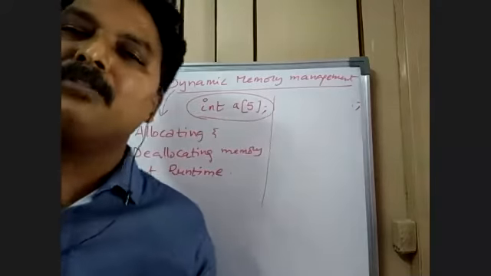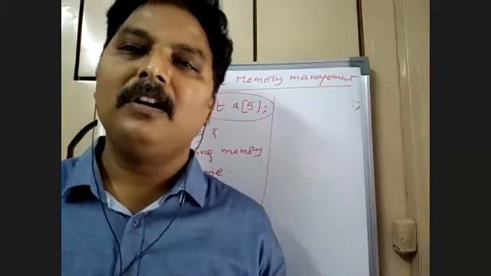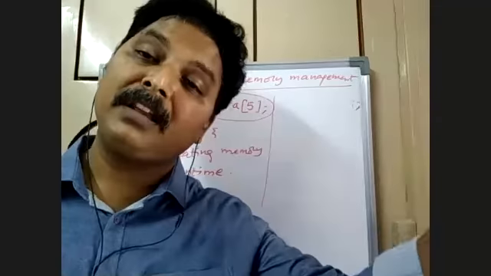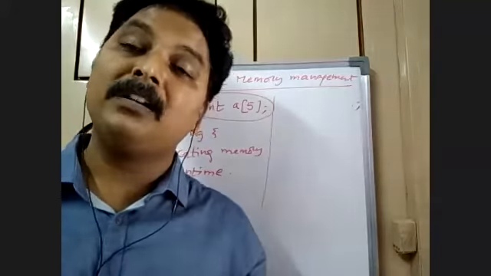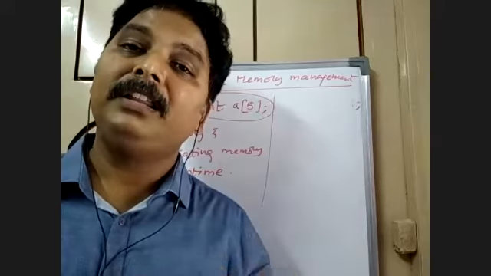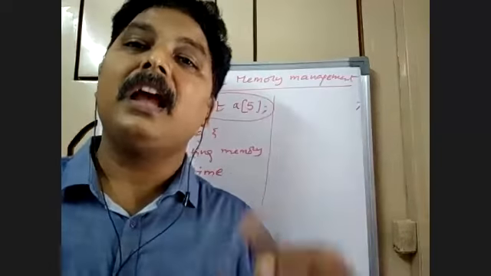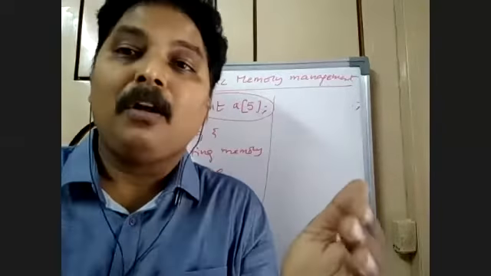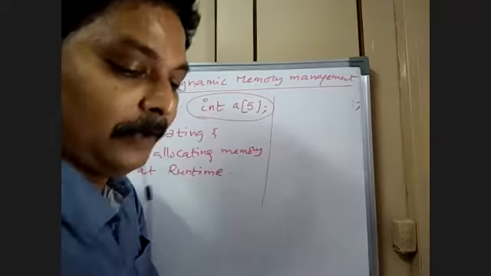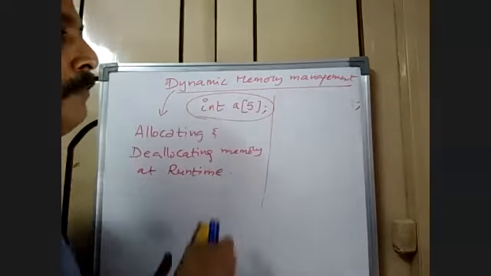Sometimes, on most occasions, we don't want to waste the memory. Earlier, when C was evolved, memory was very expensive at that time. For that matter, they wanted to make optimum use of the memory. They wanted to optimize the memory, in fact. So how do they do it? They do it by means of dynamic memory management.